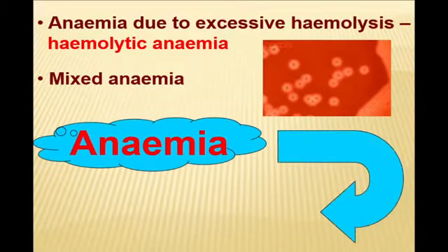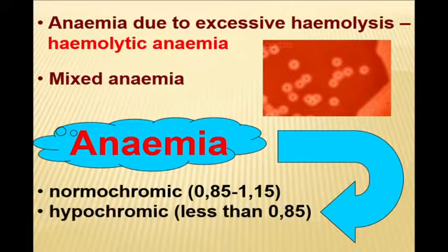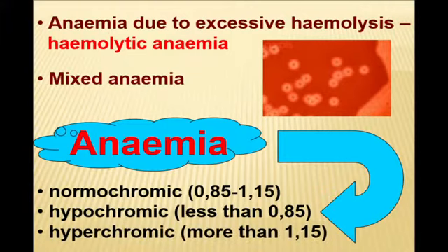Anemia is obligatorily classified depending on the color index, which characterizes saturation of erythrocytes with hemoglobin. We are talking about normochromic anemia if the color index varies from 0.85 to 1.15. And you understand hypochromic when the color index decreases and hyperchromic when the erythrocytes are overfilled with hemoglobin.